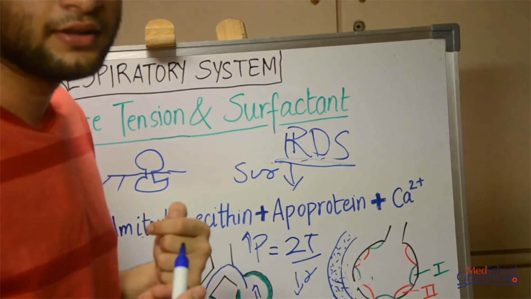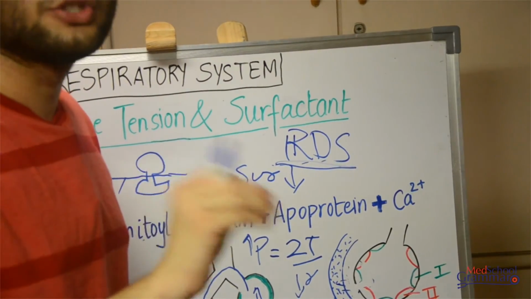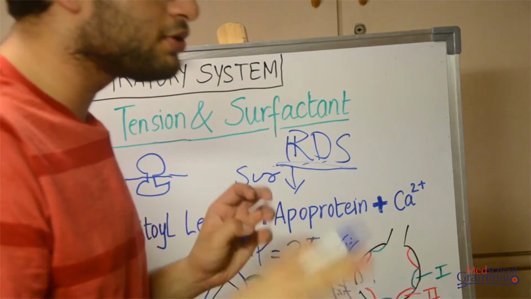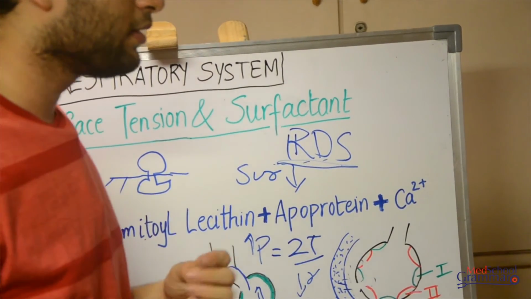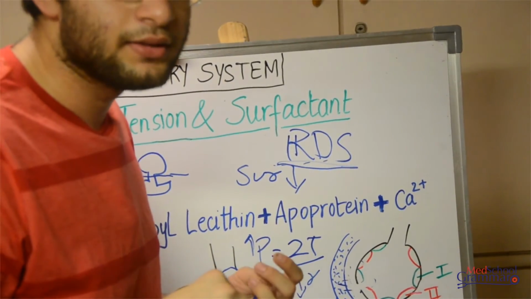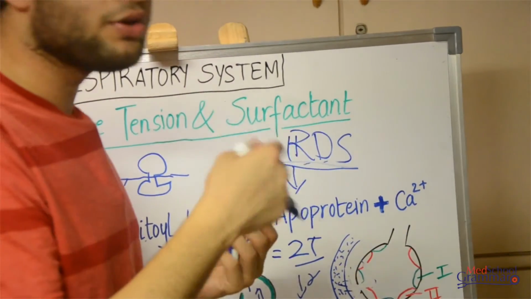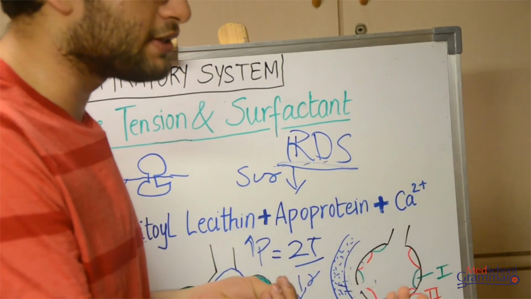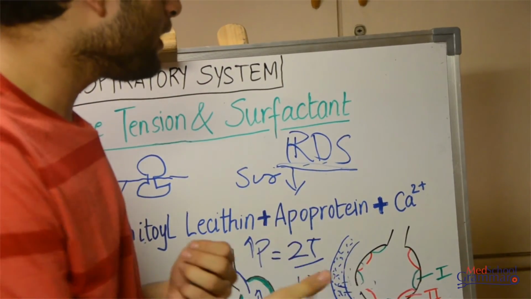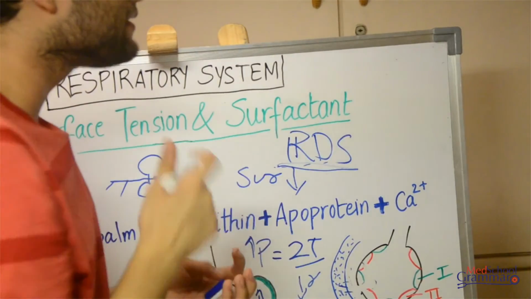So how do you treat this? To treat this, the first thing is to supply synthetic surfactant, exogenous surfactant. The surfactant is provided in order to reduce the work of breathing and ease the process of breathing. Second thing that you do is by method of inhalation, you provide phospholipids, because phospholipids are required for the formation of surfactant. Then you can also give glucocorticoids or the corticoids to promote the synthesis of surfactant. So in this way you can treat or manage IRDS. So this is something that happens in newborns.